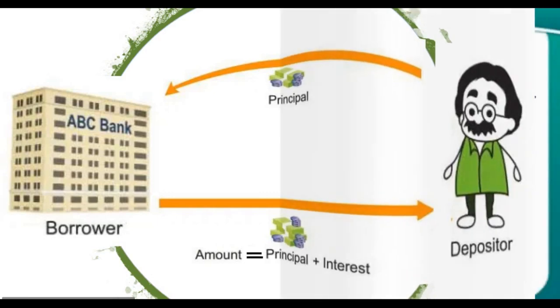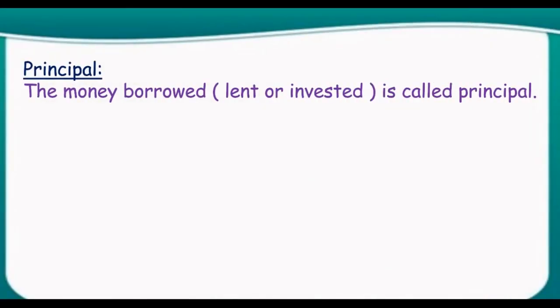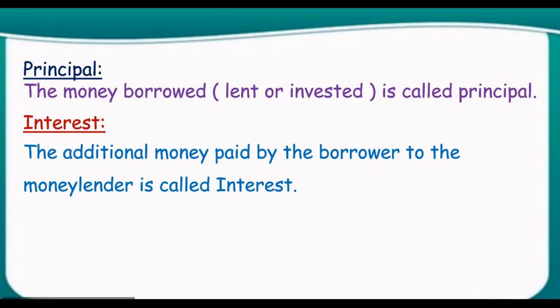We can define all these terms. Principal means the money borrowed, lent or invested. Then the term interest: the additional money paid by the borrower to the money lender.